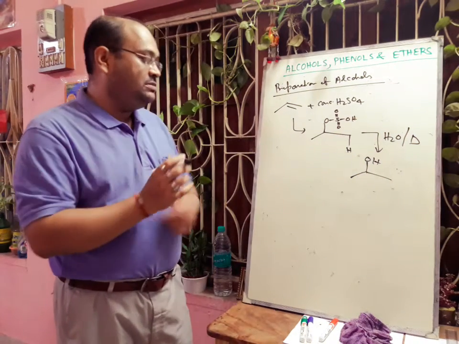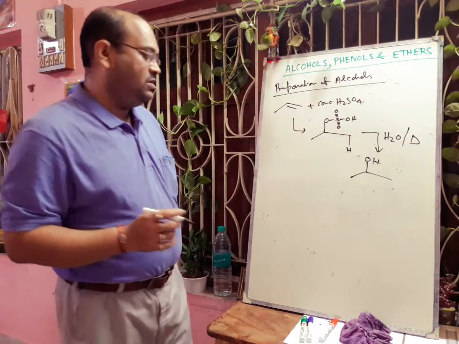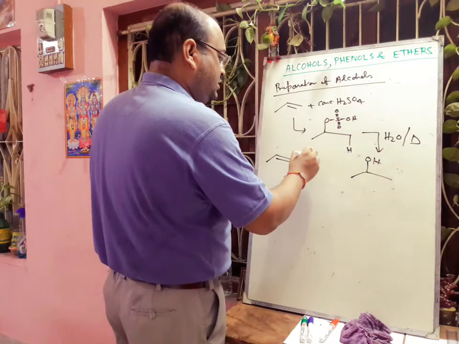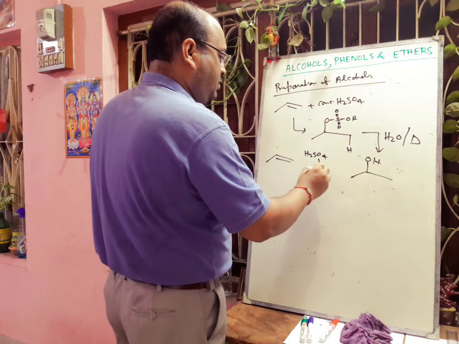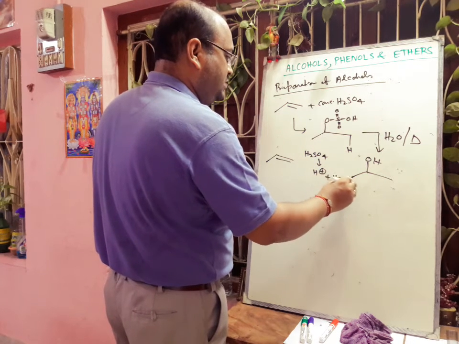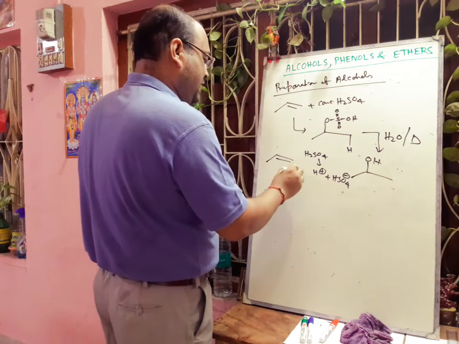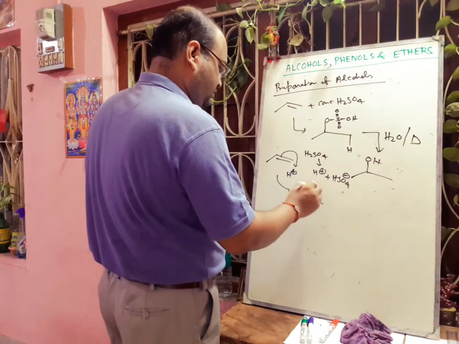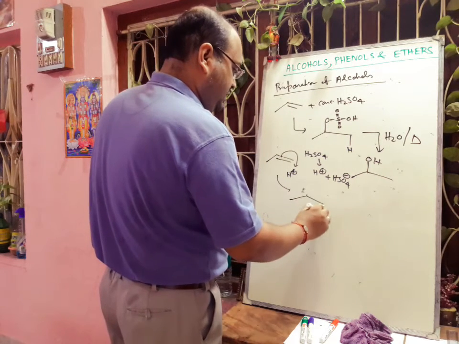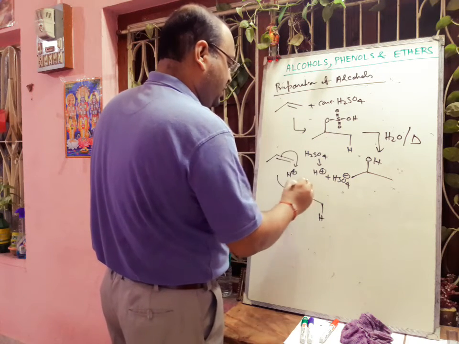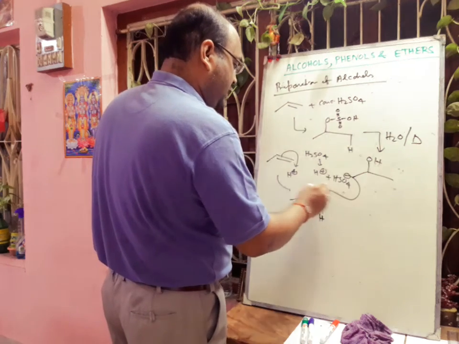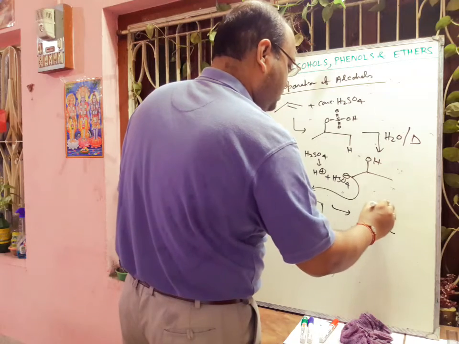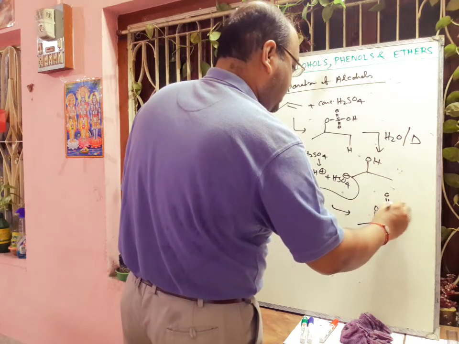So here also the mechanism is formed. The more stable carbocation is formed. Here we can show that sulfuric acid first dissociates to form H plus and HSO4 minus. Now this H plus will attack here, and then we will get H plus here and the more stable carbocation here. So HSO4 minus will attack here, and from here we will get OSO3H.